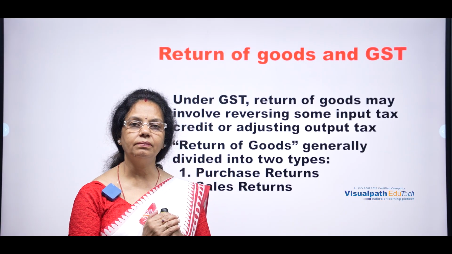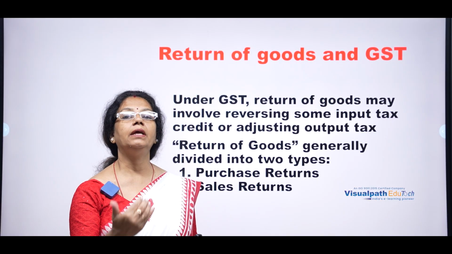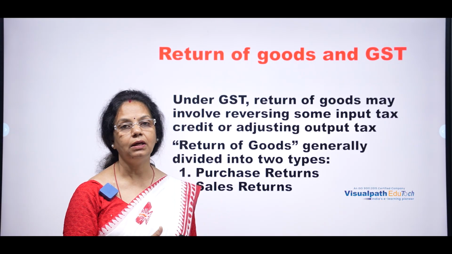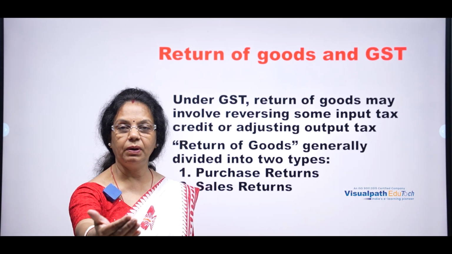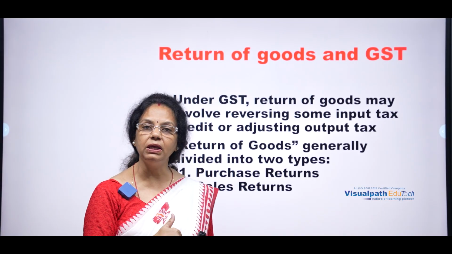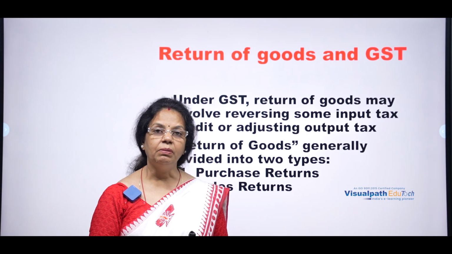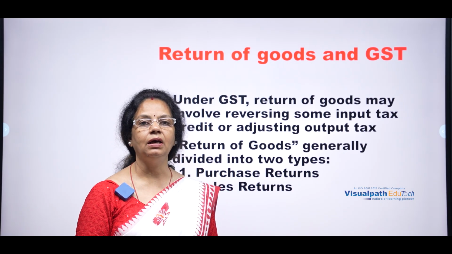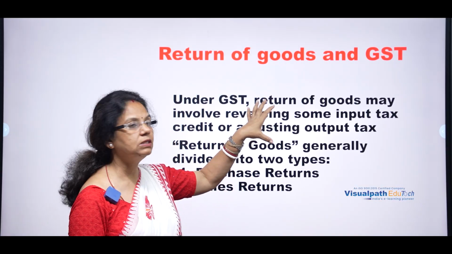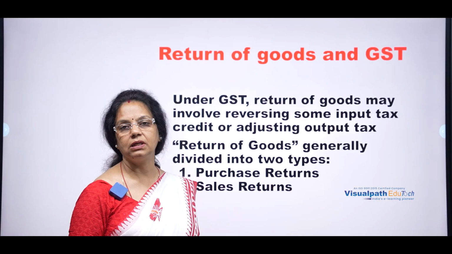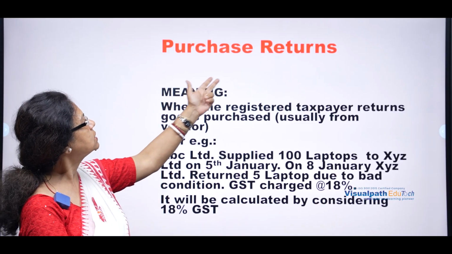The second is an adjustment of output and input tax. I may return goods to the supplier, and the supplier may return goods again to me. In that case, there will be an adjustment of GST. But if it is only a one-sided return, then there may be a reversing of GST. So this is the treatment of GST in case of the purchase as well as the sales of goods. Right? Next, purchase return.